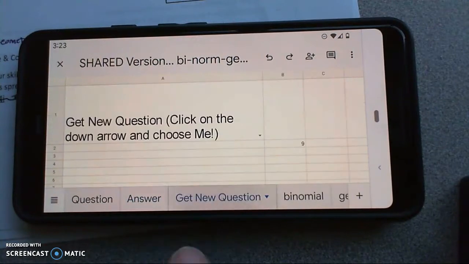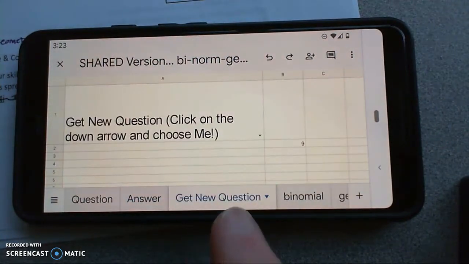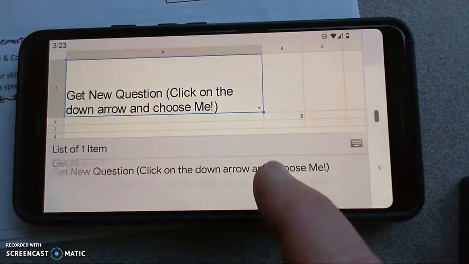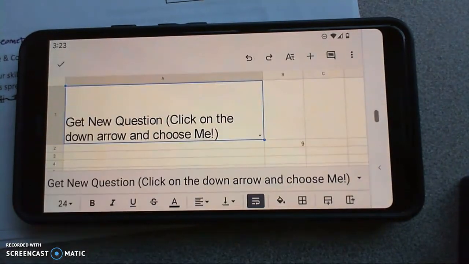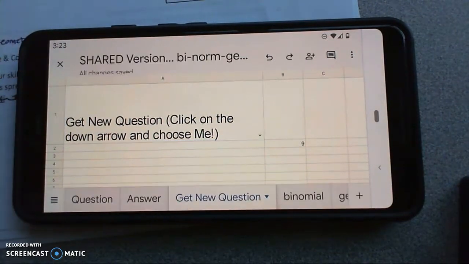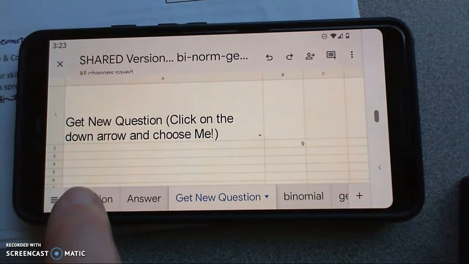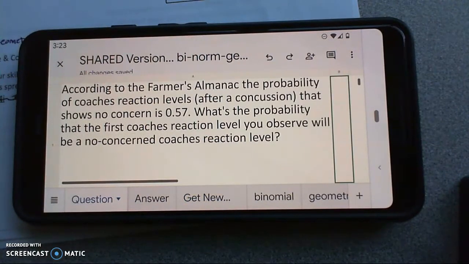And then you can go over to Get New Question, and it's a little bit cumbersome, I'm not going to win any programming awards, but you do a little down arrow, you click on the Get New Question, click on the down arrow and choose Me, and then there's a little check mark up here, boom, and it gets a new question. So I go back to the question tab, and it says, according to the Farmer's Almanac, the probability of coaches' reaction levels after a concussion that shows no concern is 0.57.